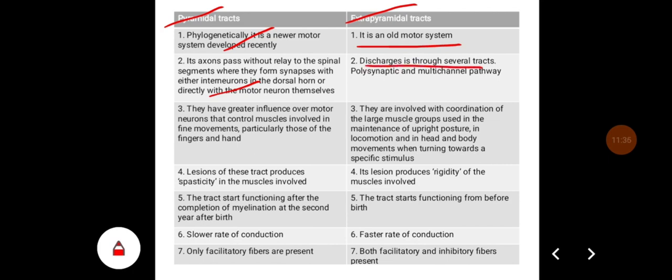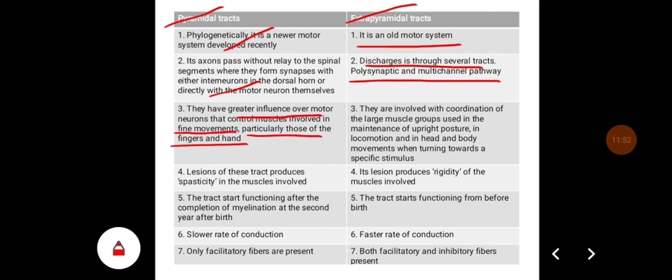the discharge occurs through the several tracts. They are polysynaptic and multi-channel pathways. Pyramidal tracts have a greater influence over the motor neurons that control muscles involved in fine movements, particularly those of